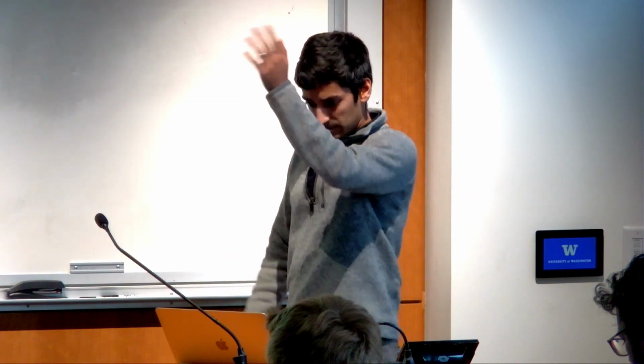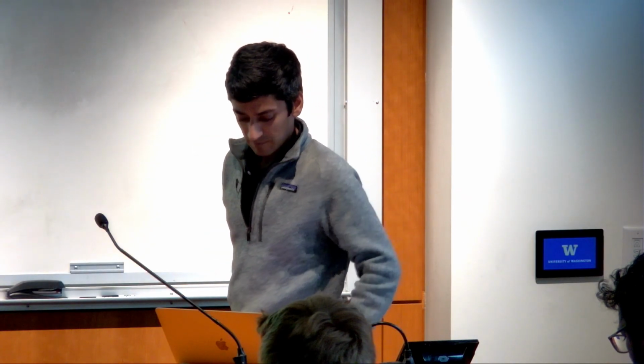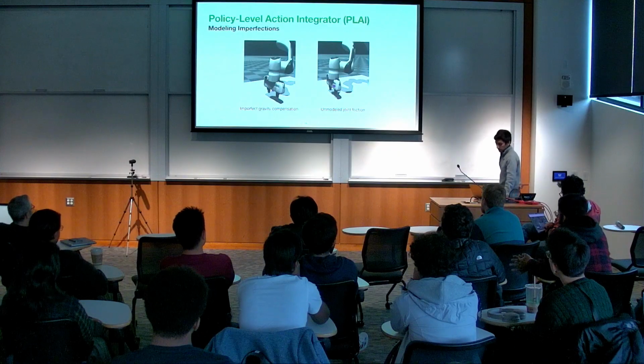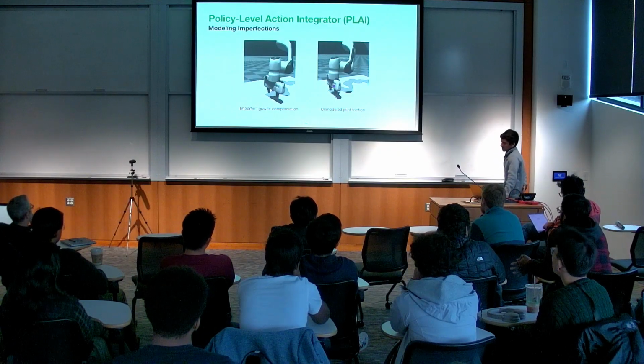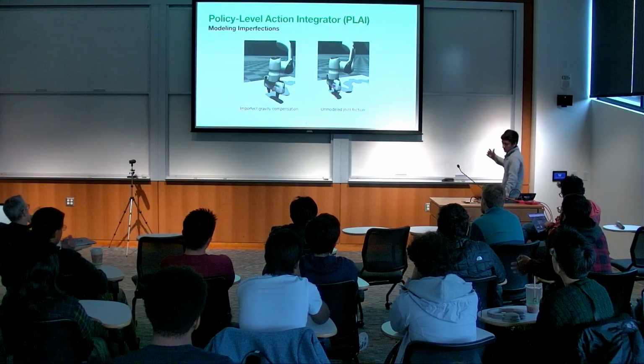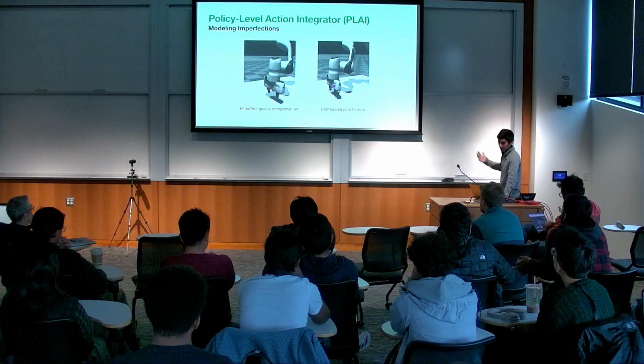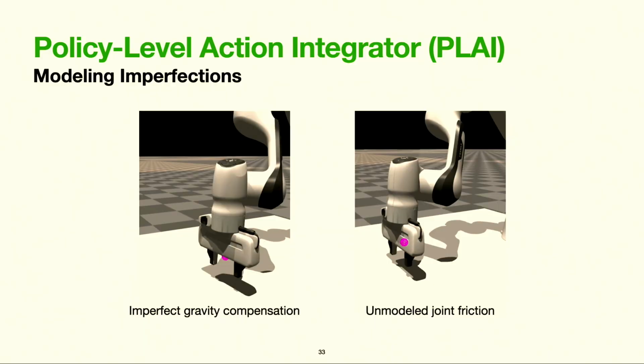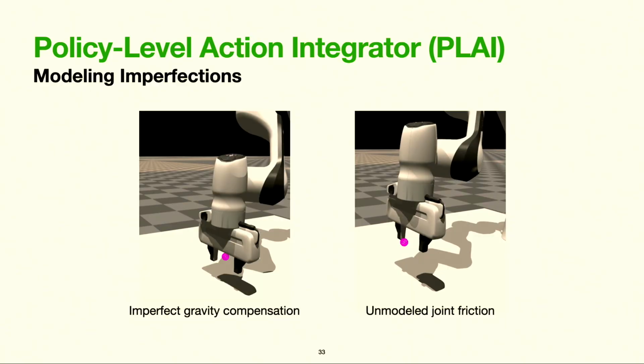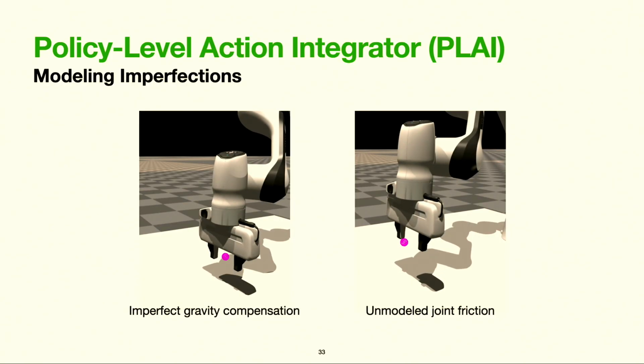So, the policy level action integrator, or PLAI. As a very simple example, consider a reach task where a robot has to move the center point between its fingertips to a target. On a real robot, there are many physical effects that are difficult to identify, model, and calibrate in simulation, such as imperfect gravity compensation or unmodeled joint friction. With a standard RL and control approach, the robot might never actually converge to its goal under such disturbances. And this issue created significant difficulty for us when deploying policies for any task on the real system.